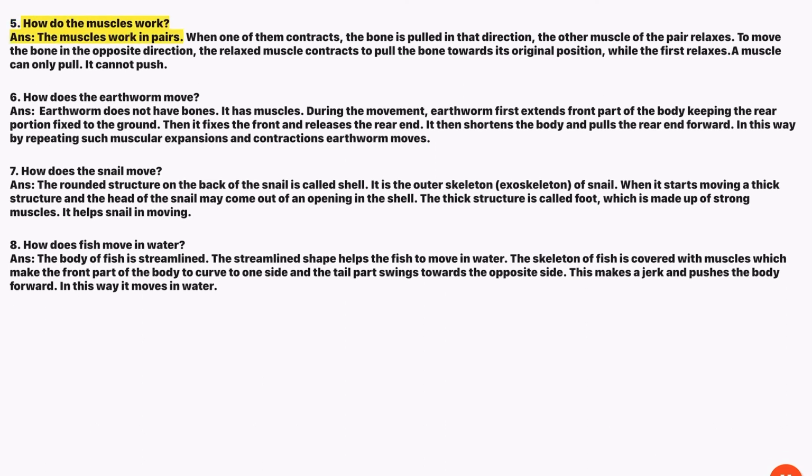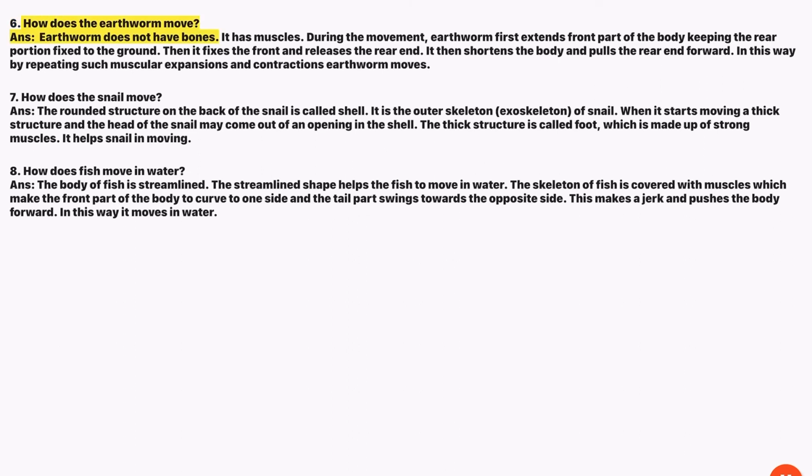Ans. The muscles work in pairs. When one of them contracts, the bone is pulled in that direction. The other muscle of the pair relaxes. To move the bone in the opposite direction, the relaxed muscle contracts to pull the bone towards its original position, while the first relaxes. A muscle can only pull. It cannot push.